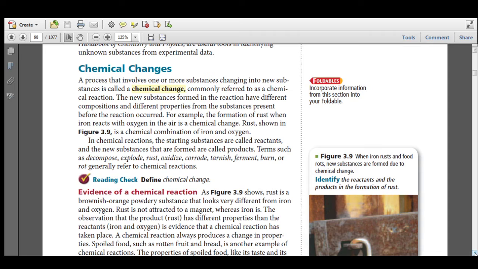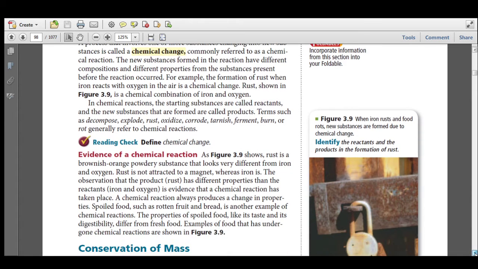Rust shown is a chemical combination of iron and oxygen. In chemical reactions, the starting substances are called reactants, and the new substances that are formed are called products. Terms such as decompose, explode, rust, oxidize, corrode, tarnish, ferment, burn, or rot generally refer to chemical reactions.